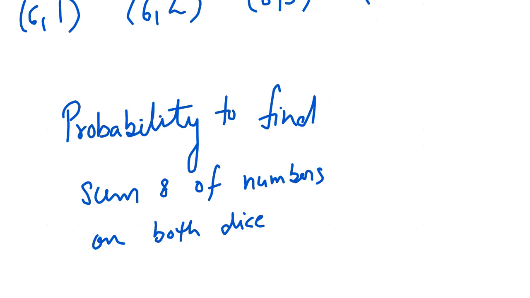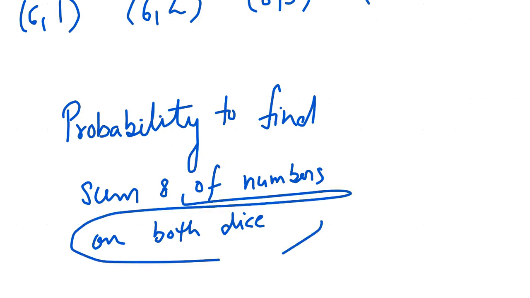They can give you a question like this: find the probability to find the sum 10 or 9, not mandatory, they'll give you the sum of numbers on both dice. They can give you up to here also. The meaning is the same: you need to find the sum of what you get on both dice.